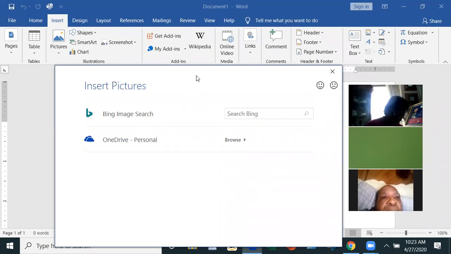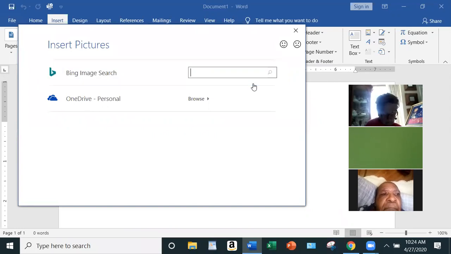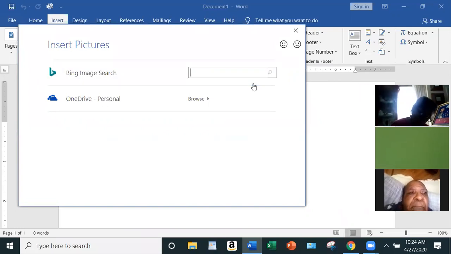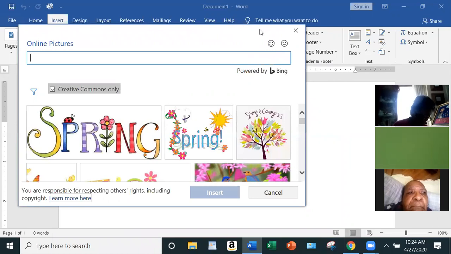It's going to bring up where you can search the internet for a picture, or also the actual Word document has what you call word art. So a search bar will come up and you just type in whatever you want to put in. All right, so let's put in spring. We'll always type what we're looking for.